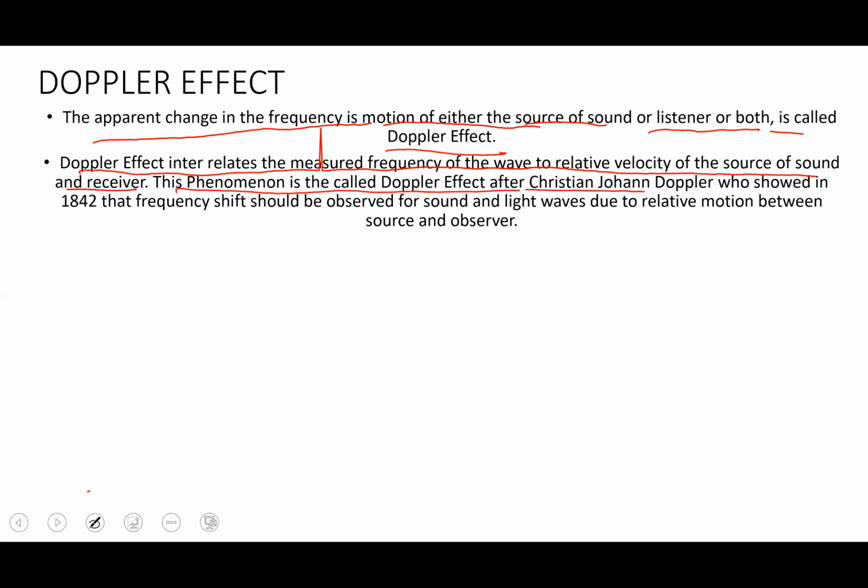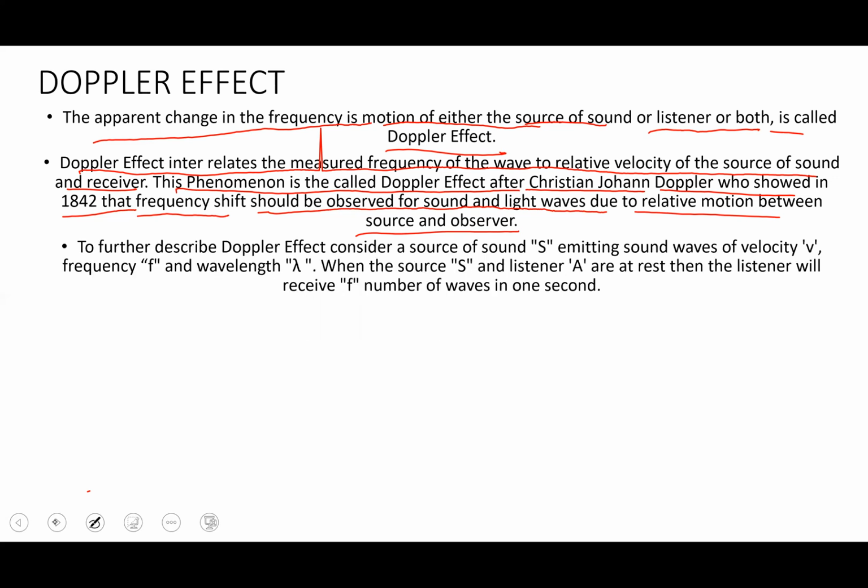It is named after Christian Johann Doppler, who showed in 1842 that a frequency shift should be observed for sound and light waves due to the relative motion between the source and observer. He showed that sound and light both can change when the source or the receiver or both are moving.